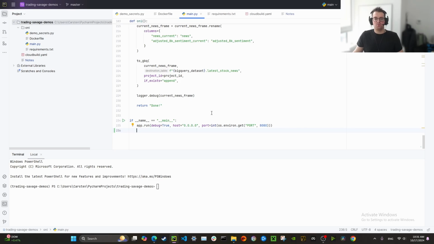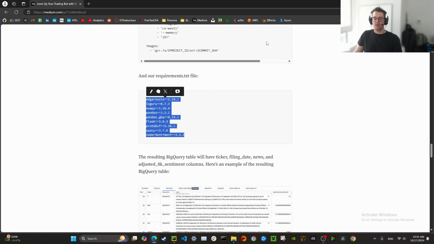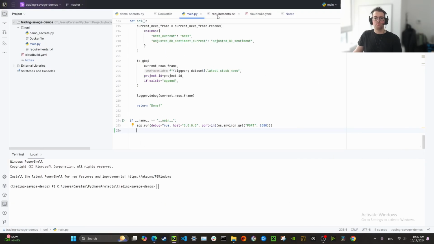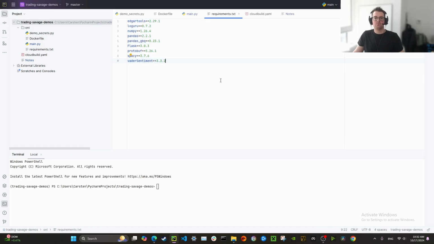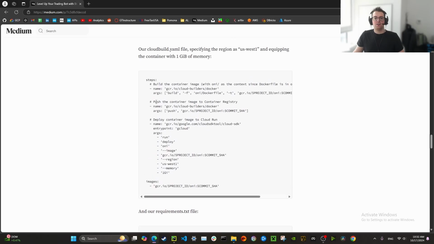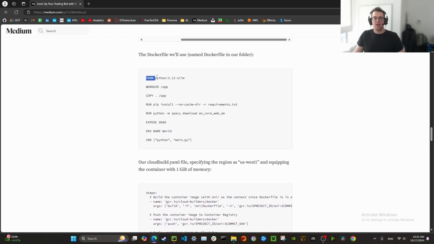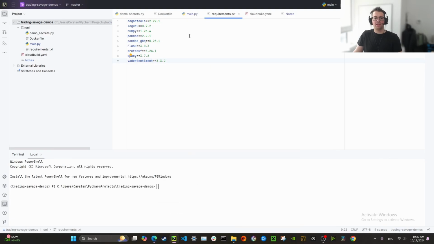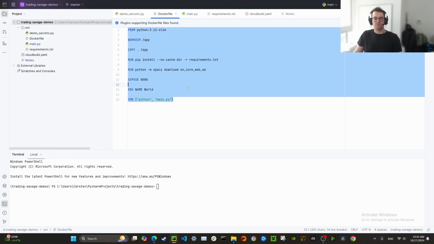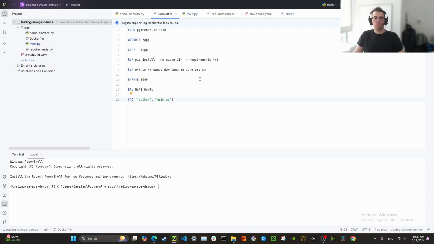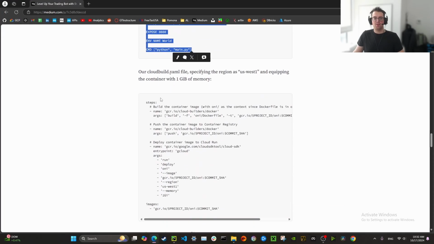So I'm going to show you how to do the next steps: configure the Dockerfile, requirements.txt, cloudbuild.yaml, and so forth. First, let's get those requirements. So here's our requirements.txt file. Overwrite those. Now that we have main and requirements.txt, let's go into this Dockerfile and just copy all of this and replace our Dockerfile with that. Finally, let's get the cloudbuild.yaml file.